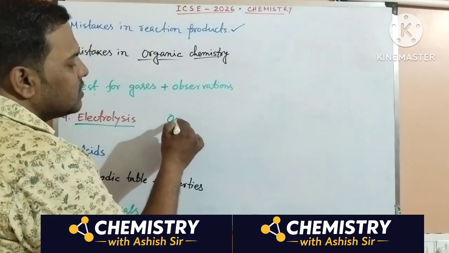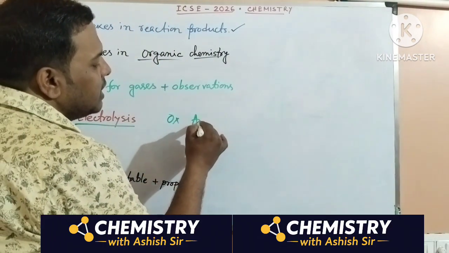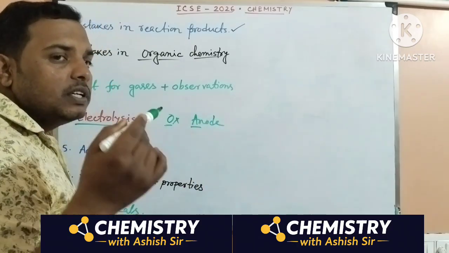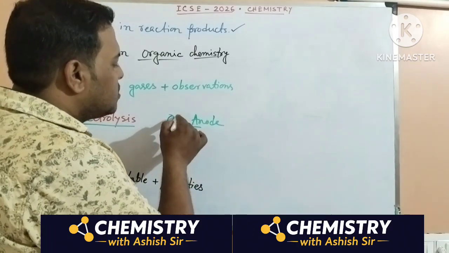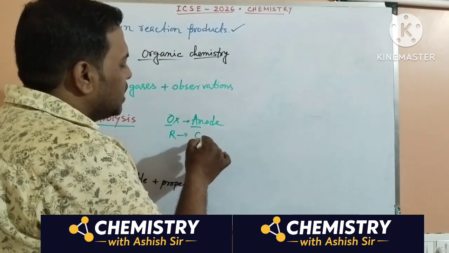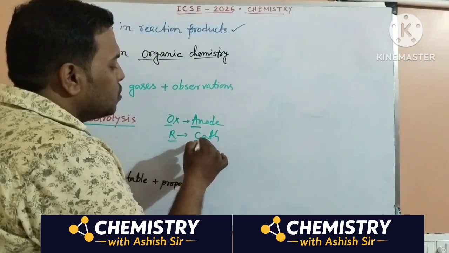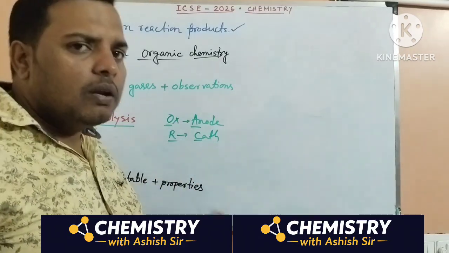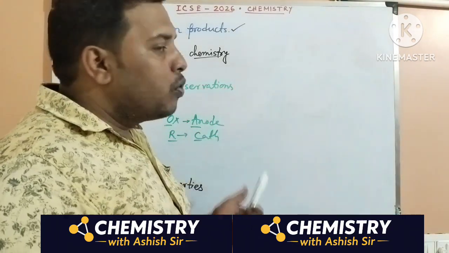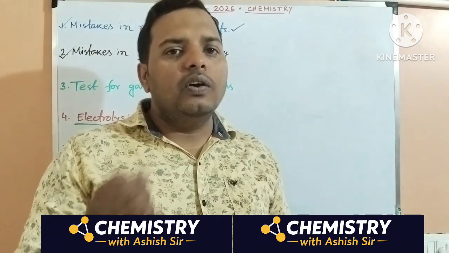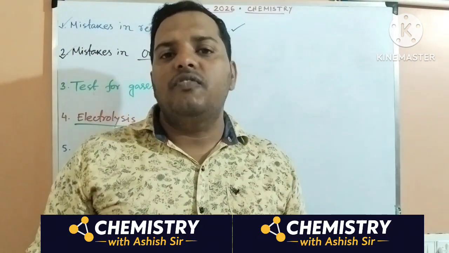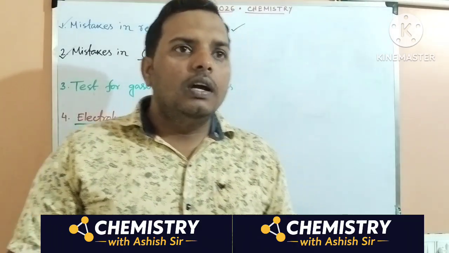I tell that oxidation takes place at anode. O and A both are vowels. You can remember this trick: oxidation takes place at anode and reduction takes place at cathode. So they both are consonants, they both are vowels. In this way, you can memorize, because sometimes these get confused. And the products, what cation or anion is going to which side, how many electrons they are taking, what products they are forming, that is important.